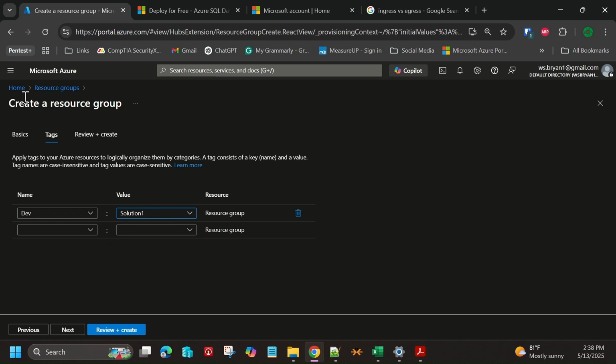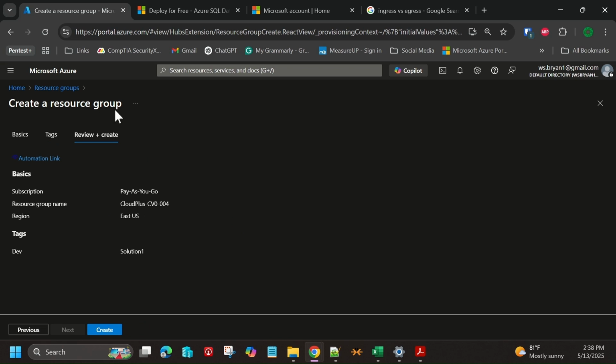Now, anything that is created within this resource group is going to have that tag, and I could then turn around and associate this with, say, for instance, the development team. I could also have other tags in here as well. But for now, we'll just go ahead. We'll call that dev, solution 1, and we'll choose next.